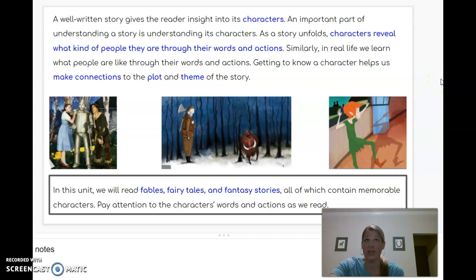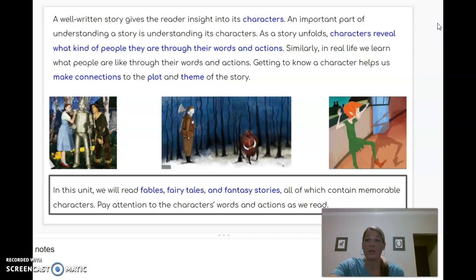A well-written story gives the reader insight into the character. So that means that it gives the reader things to know about the character through the story. So we're going to learn about the parts of the story that reveal the character to us. An important part of understanding a story is understanding its characters. As a story unfolds, characters reveal what kind of people they are through their words and their actions. So they show us the kind of person they are, or kind of character they are, through what they do and what they say. In real life, we do the same thing.